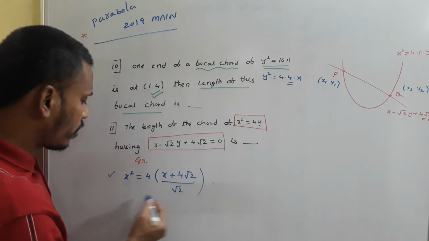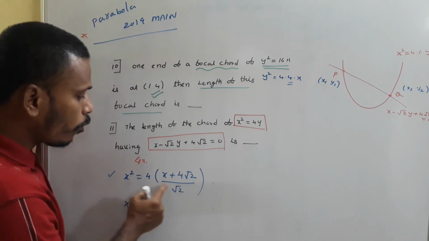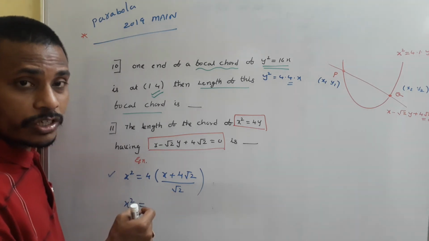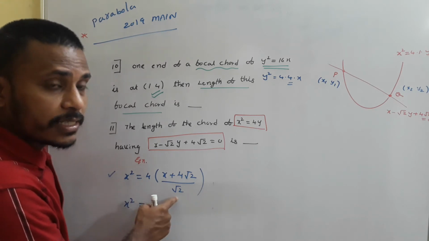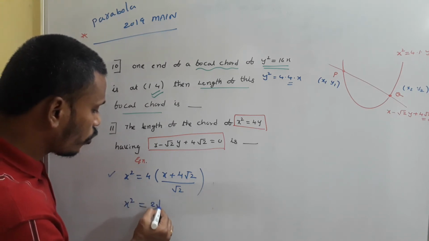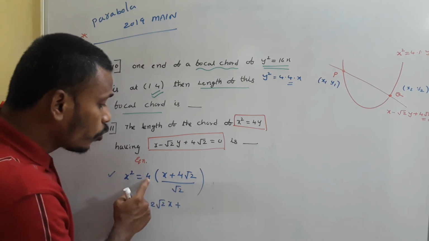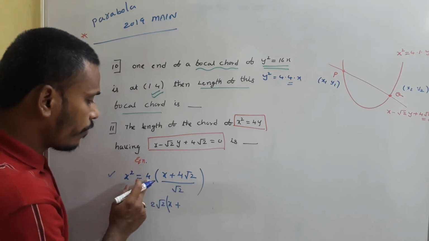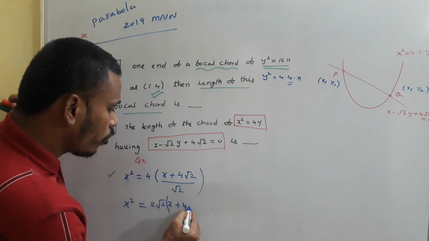So adjust it: x square is equal to 4 by root 2 times (x plus 4 root 2). 4 by root 2 is 2 root 2. Is it right? 2 into root 2 is 4, cancel one root 2, so that is 2 root 2. So x square equals 2 root 2 into (x plus 4 root 2).